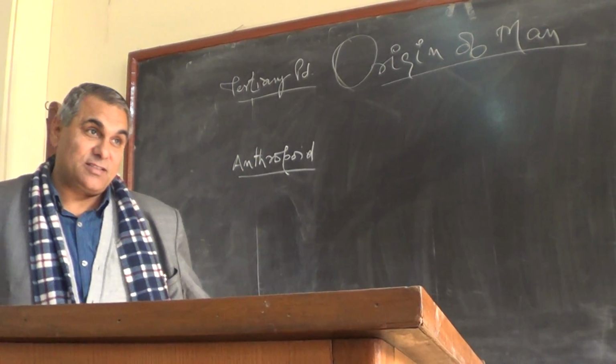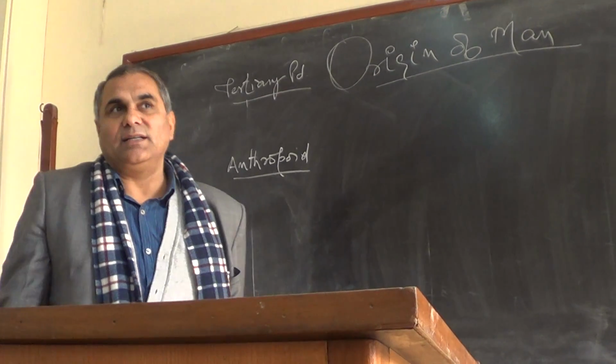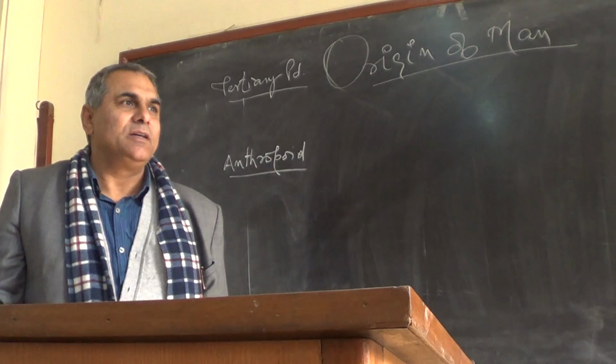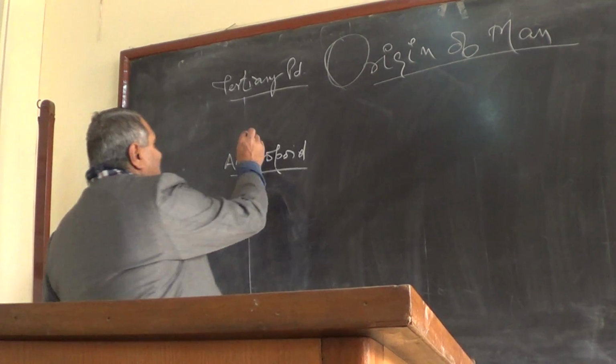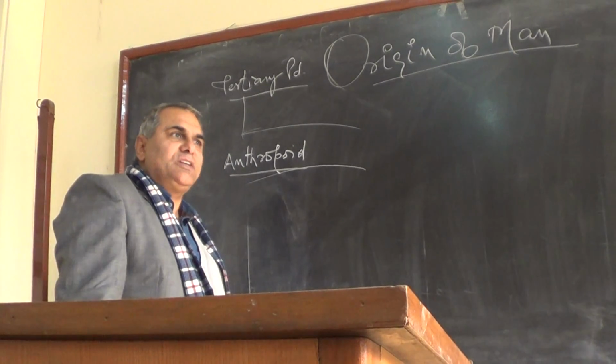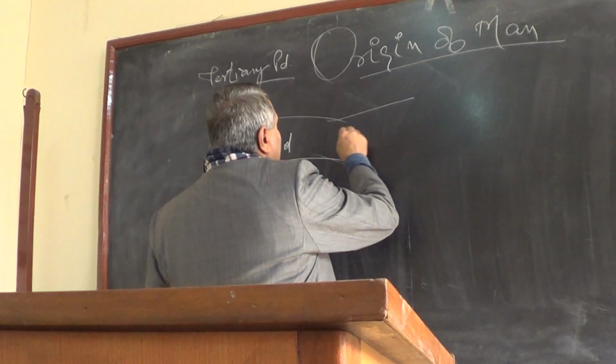So man was walking on 4 legs, and monkey, like ape, so many other. But in tertiary period, it got down. It was living on trees. It got down, and there was a branch.